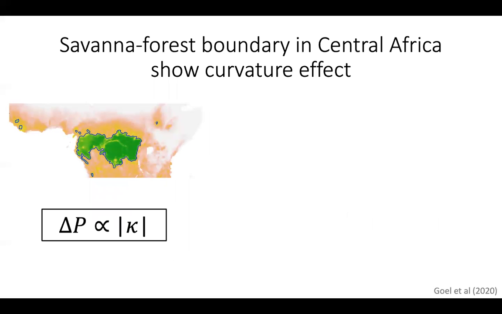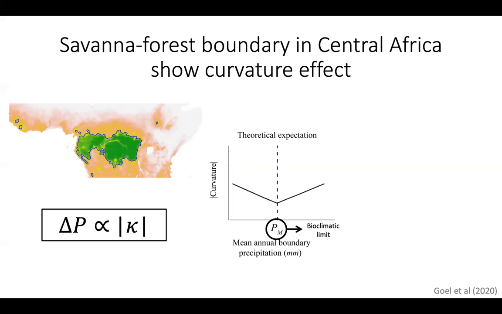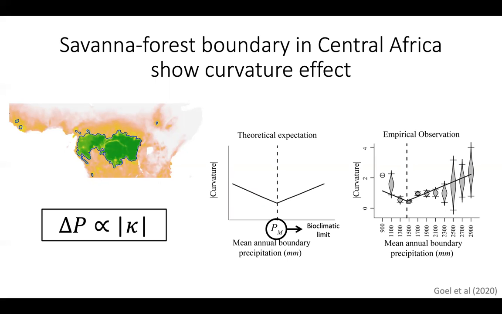We also empirically tested this theoretical prediction in the context of savannas and forest. According to the theory that we developed for savannas and forest, we found that the difference between the precipitation at the savanna forest boundary and the bioclimatic limit should be proportional to the curvature. So if we plot the precipitation at the savanna forest boundary as a function of absolute curvature, we should get a V-shaped curve. We found that the savanna forest distribution in Africa is consistent with the theoretical prediction. So it seems that there is some evidence that sourcing dynamics may operate on continental scales.